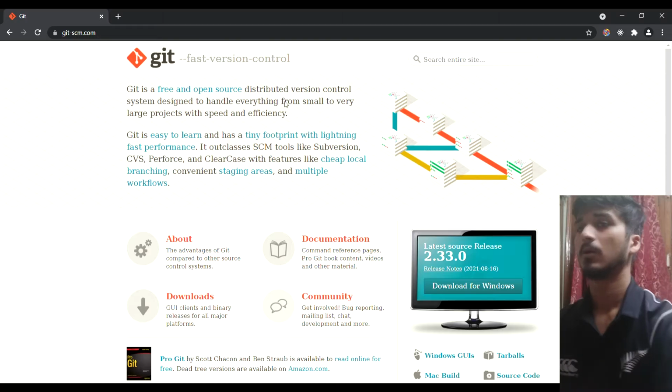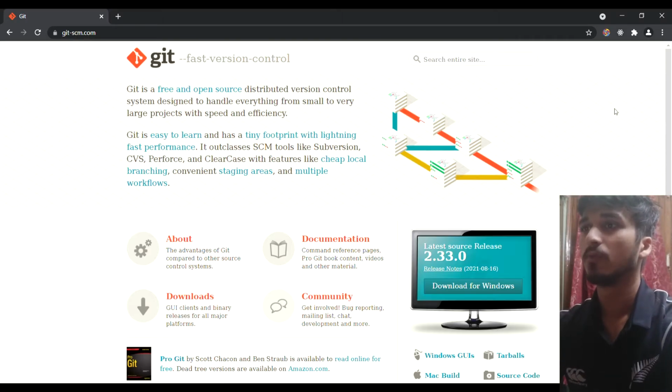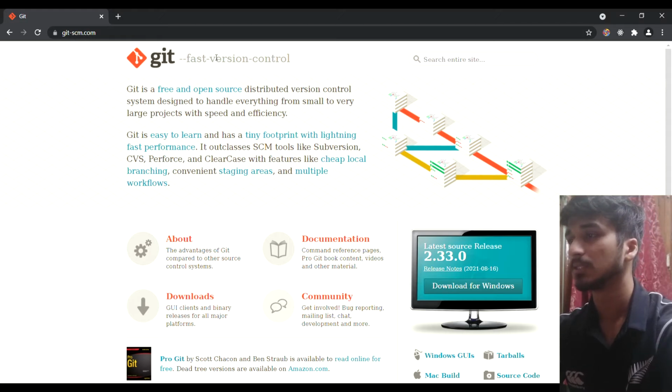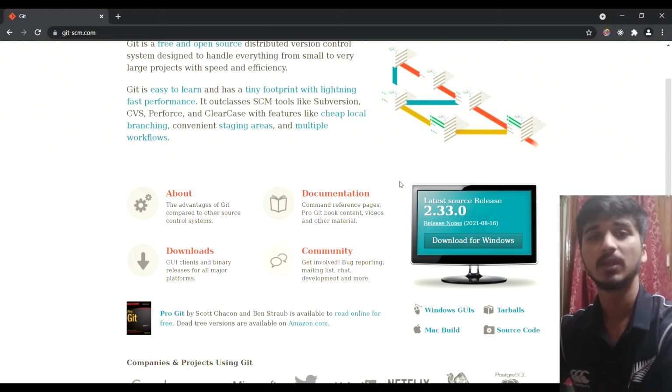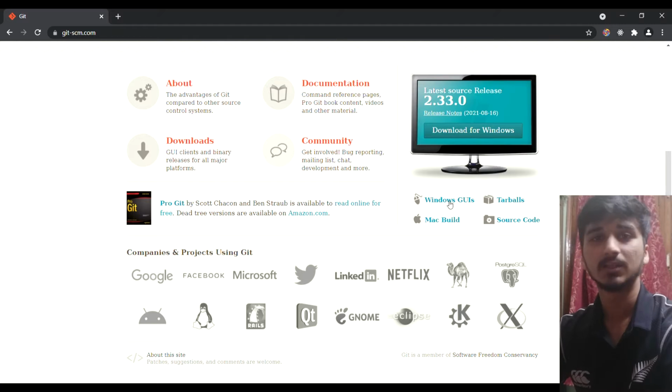Let's move to downloading Git. I suggest you move on to your screens and go to git-scm.com, and there you can see the latest version for Windows, Mac and Linux. You can download the one you're using. And I suggest you don't go for the GUIs, because we're going to be focusing on the command line in this tutorial. So I suggest you don't go along with GUIs, right?